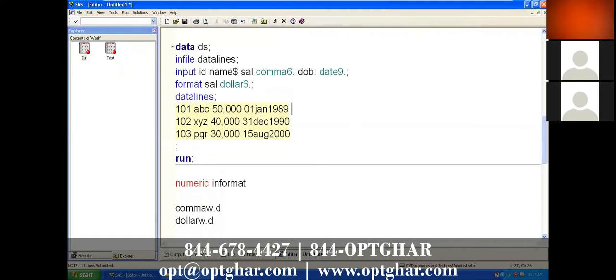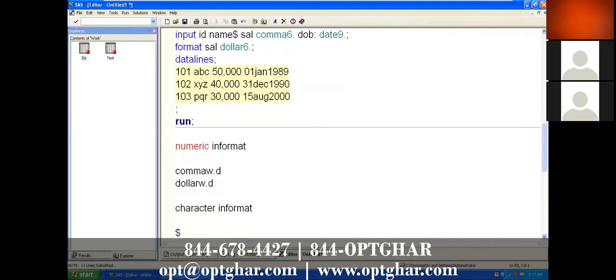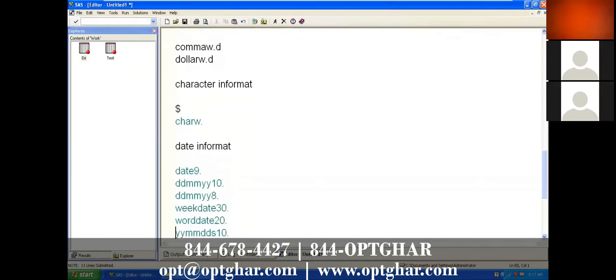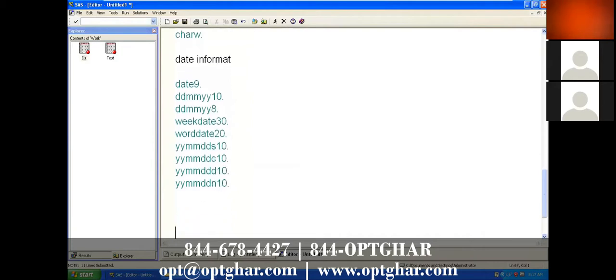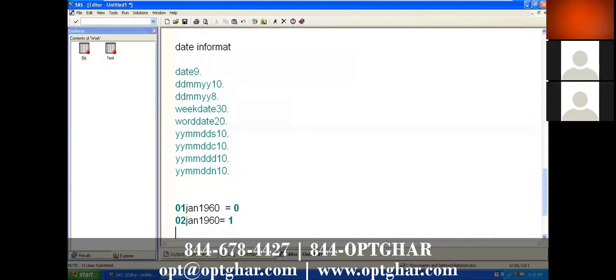When we are talking about dates, this is how dates work in SAS. Dates in the SAS software work from 1st January 1960. It means the day number is 0. If it is 2nd January 1960, the day number equals 1.